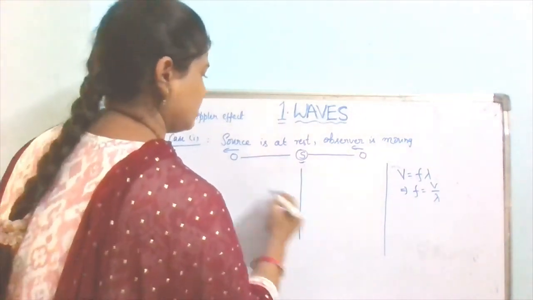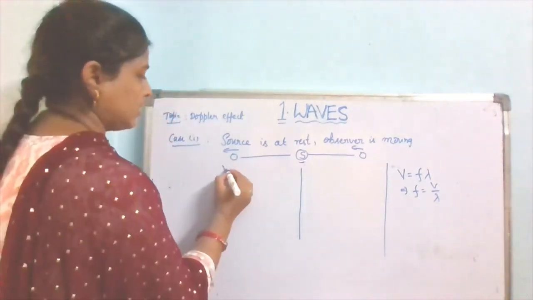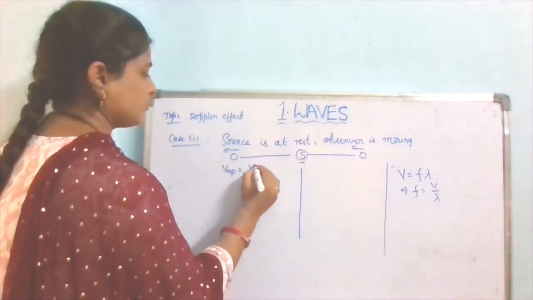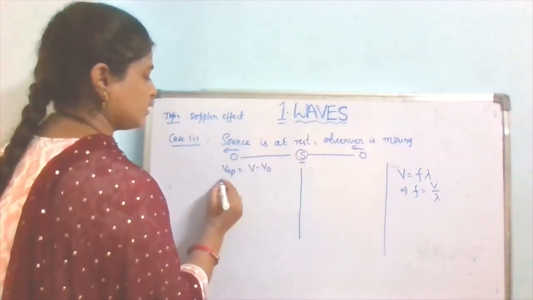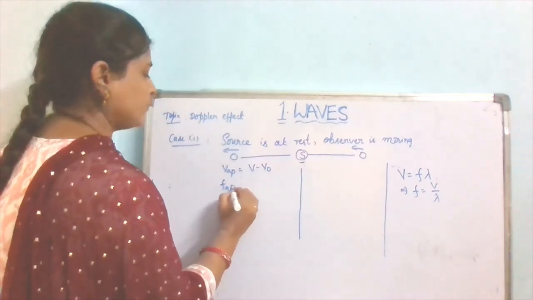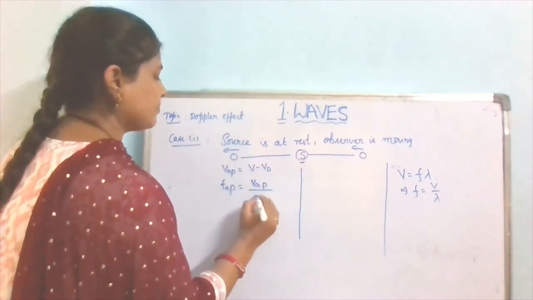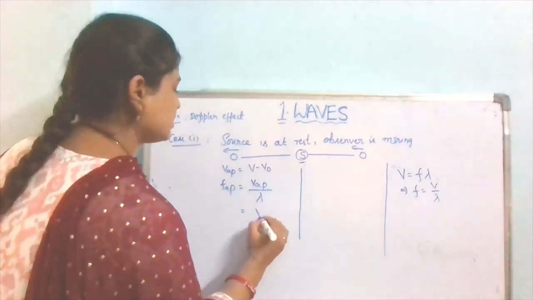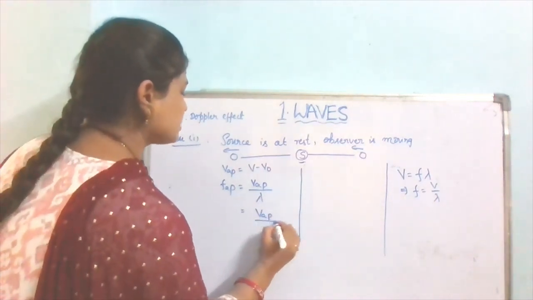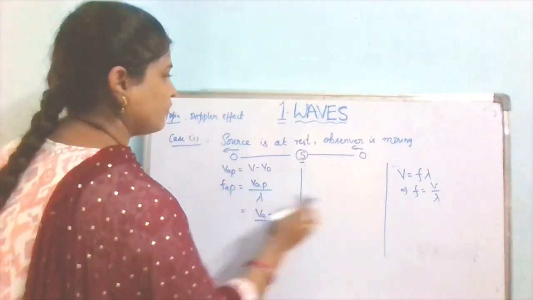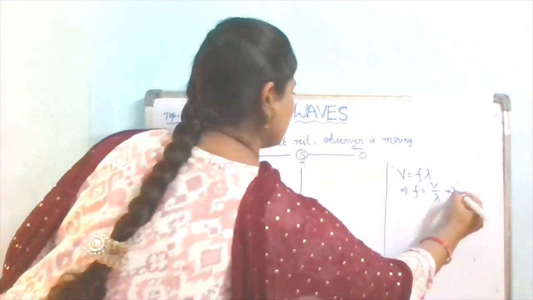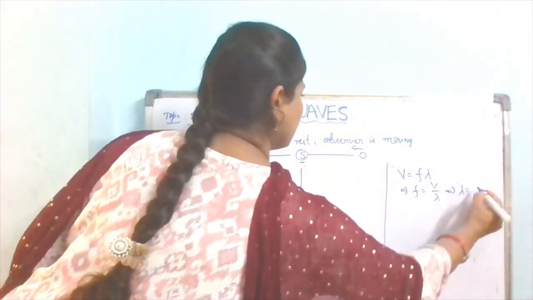While he is going away, the apparent velocity and the apparent frequency equals apparent velocity by lambda. We will have for lambda v by f also.